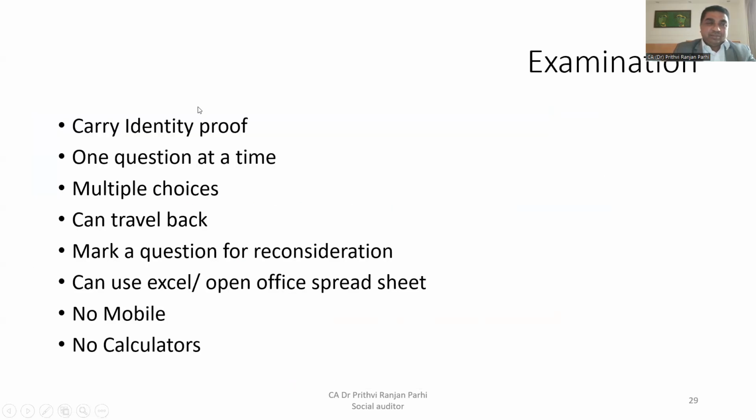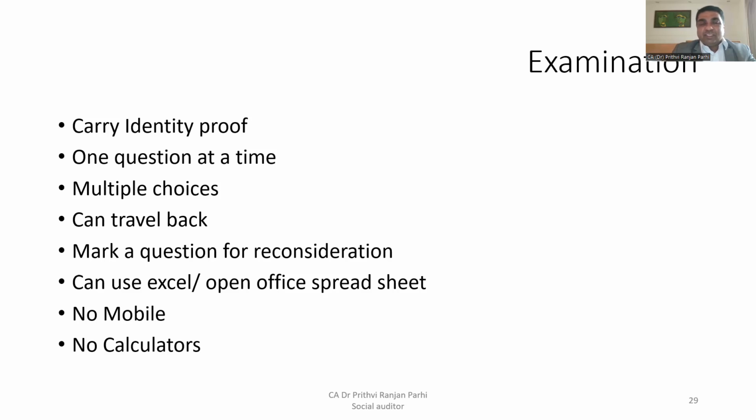During examination, or before going to examination, be prepared. Carry one identity proof. You have to answer one question at a time, multiple choice type of questions. You can travel back also. If you have already answered one question, you can go back and get it corrected. You can mark a question for reconsideration. If you don't want to answer it right now, then you can mark it for reconsideration.